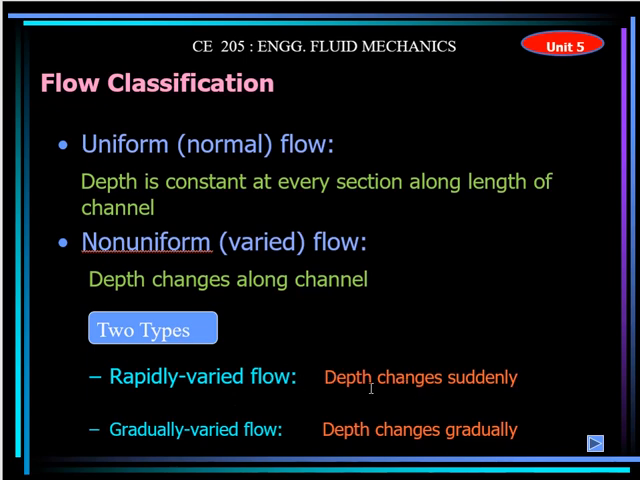For example, water is coming from the top of a hill. The height of the water at the top of the hill is different from the height of the water when it is falling down. So the distance of the surface from the bottom of the channel is changing very fast. Gradually varied flow is when there is a smooth slope, then the depth of the water may change slowly.